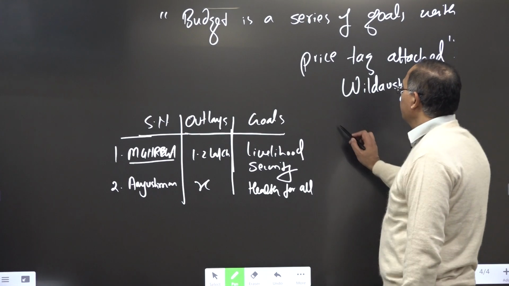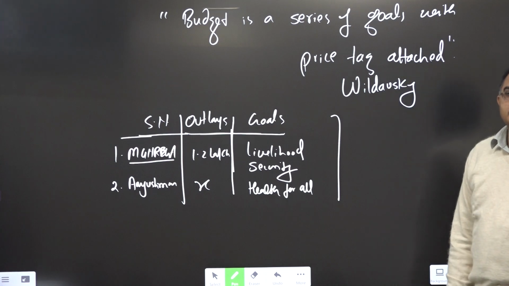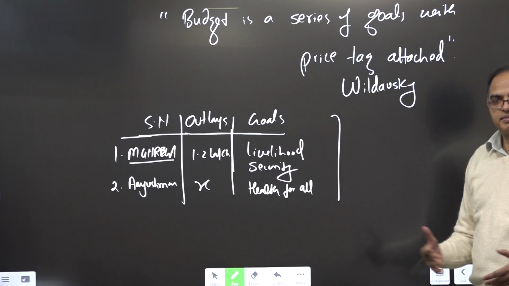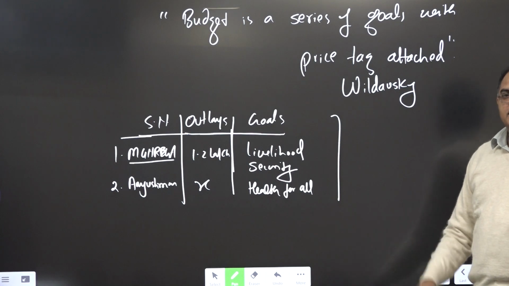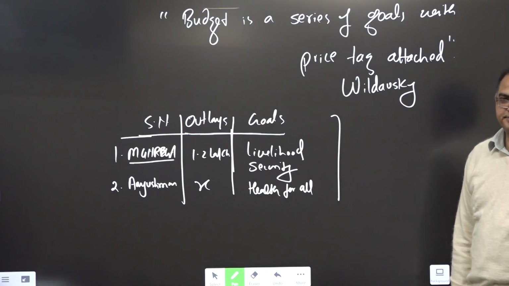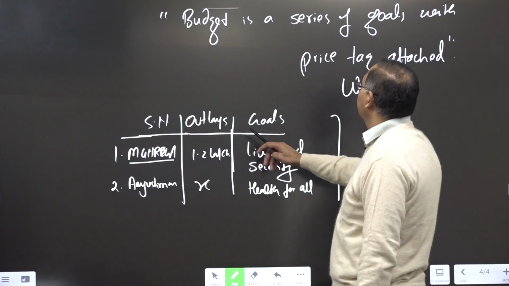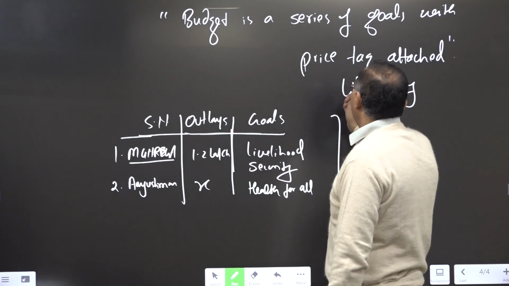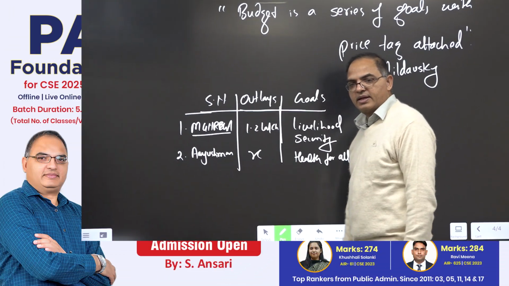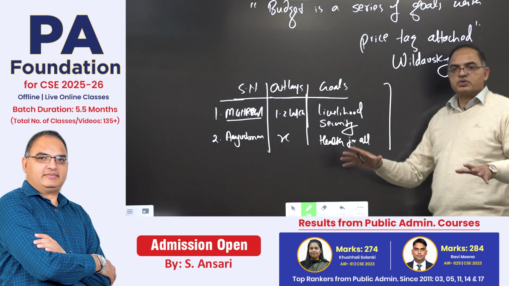You should draw it and show it. You have to draw it, show it. If you don't want to draw, then write it in a paragraph and show it. But you have to write it, then it will be clearly established how it has a series of goals. These are goals with a price tag attached. That is how it is laid out.